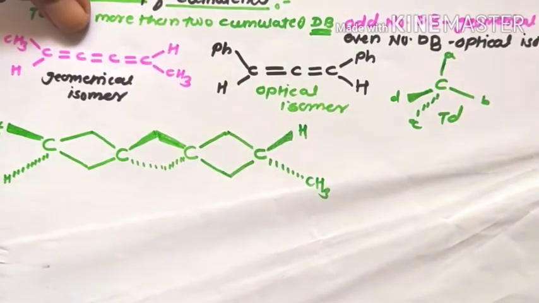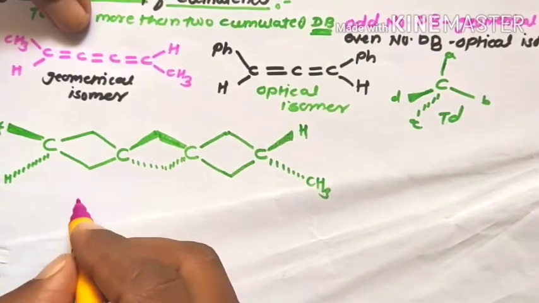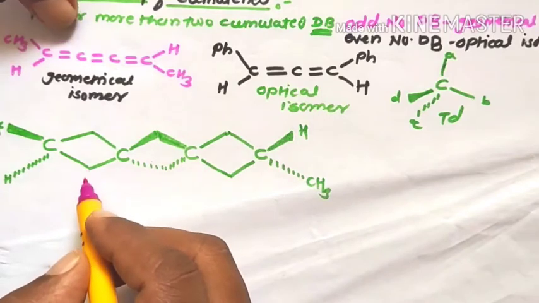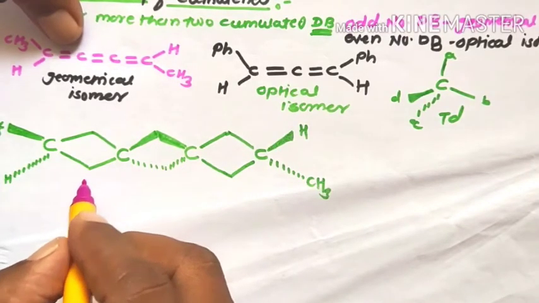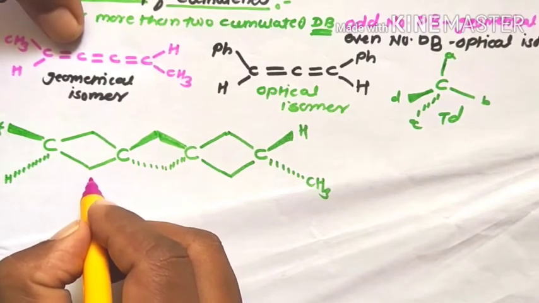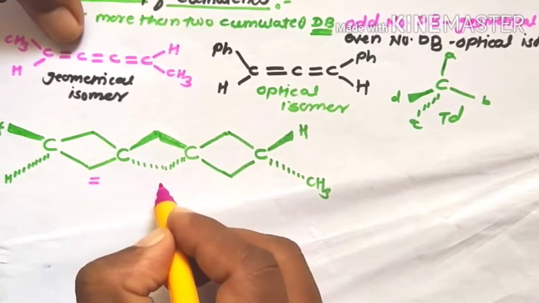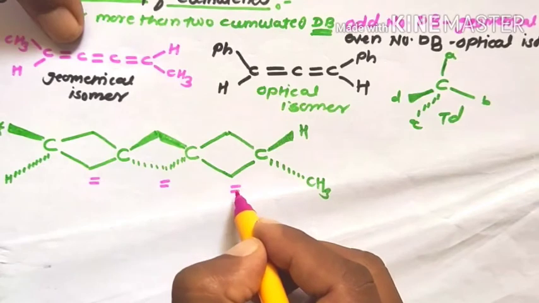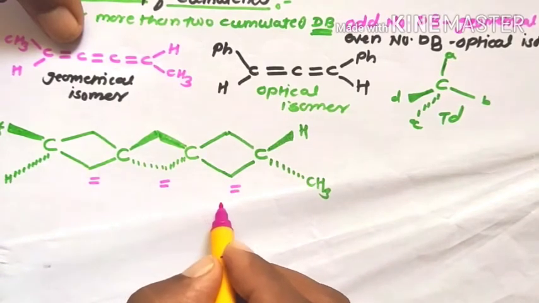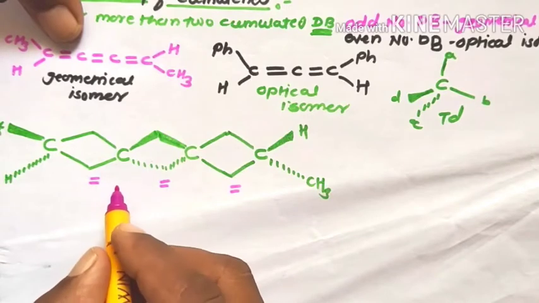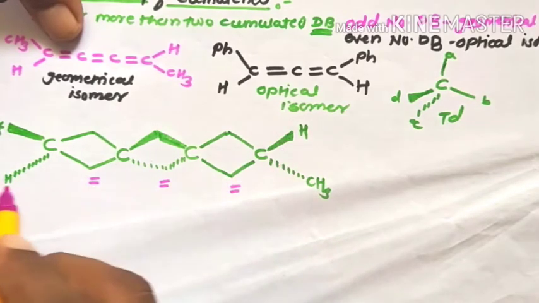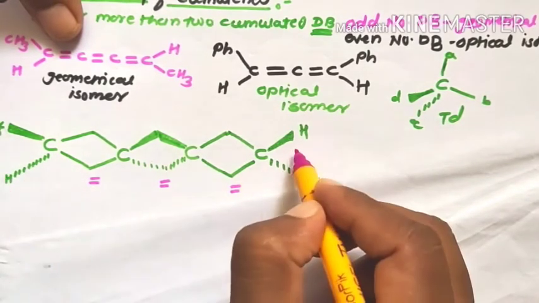Now see the actual bonding nature of odd-numbered double bonded cumulene compounds. These are the first double bond, second double bond, and this is the third one. That means this molecule contains a total of three cumulated double bonds, an odd number of double bonds. Nature of terminal groups: these are out of plane.